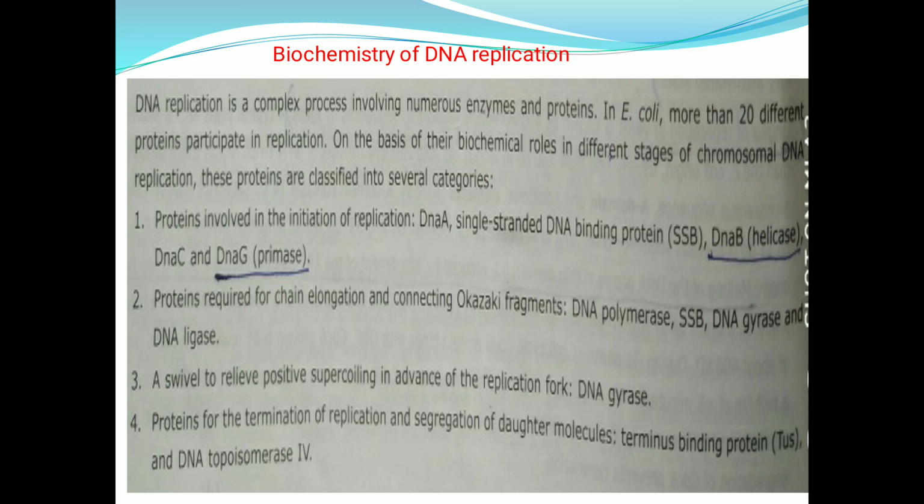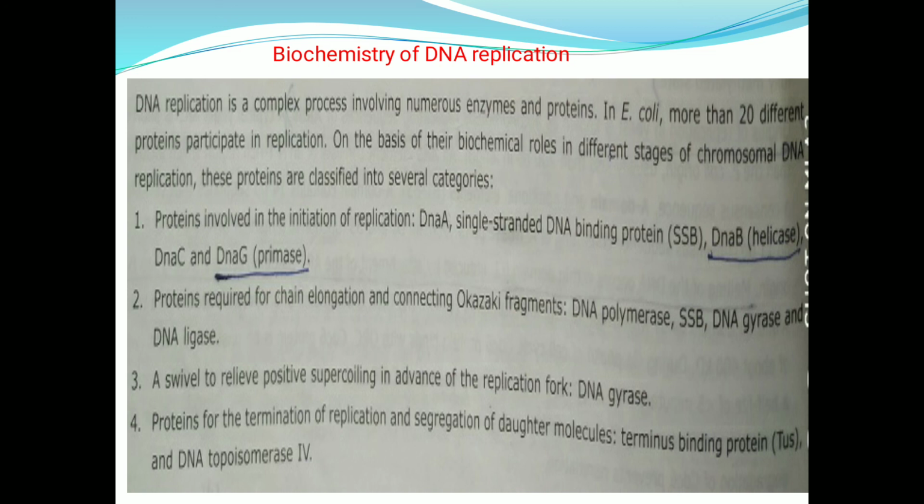Next, DnaB helicase, and DnaC and DnaG primase are involved in the initiation of the replication. The second category of proteins are for chain elongation and which will connect the Okazaki fragments.